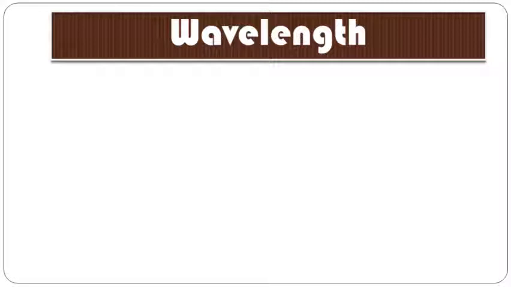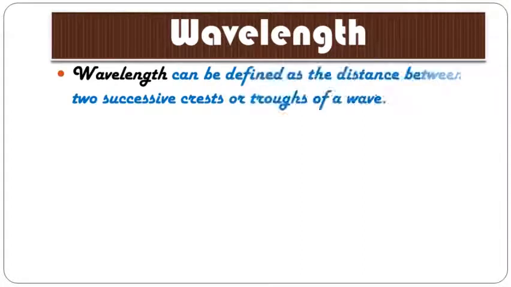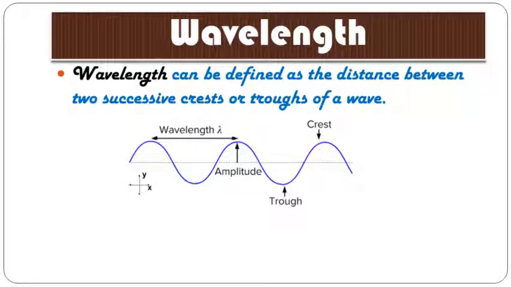So now let's understand the terms related to the graph of sound waves. First is wavelength. Wavelength can be defined as the distance between two successive crests or troughs of a wave. In our previous video I told you what a crest and trough are. Crest is a region of compression, the upper part of the sound wave, and trough is a region of rarefaction where the density is lesser.